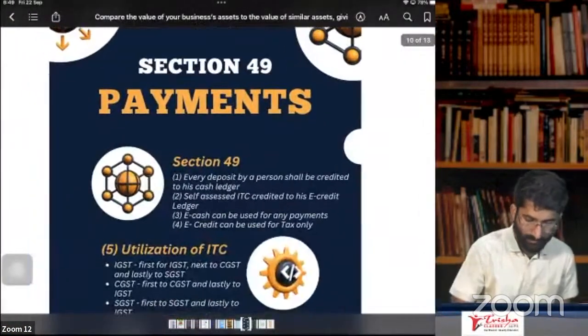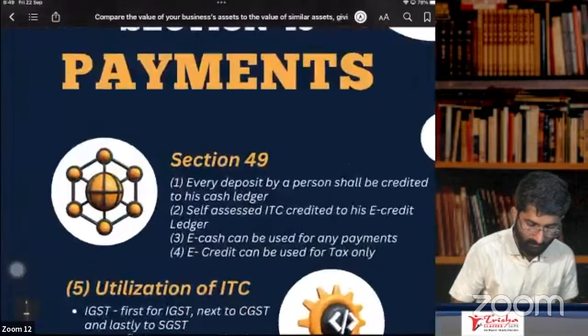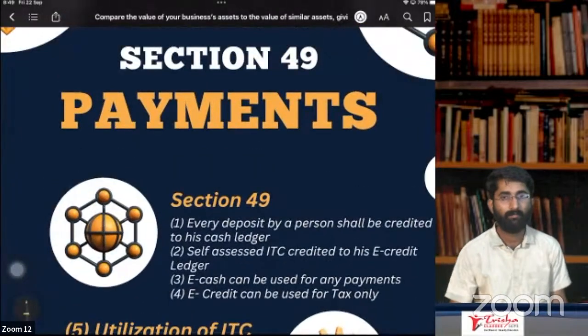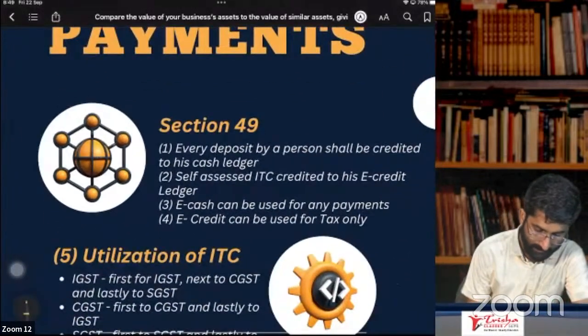Okay, payments. Section number 49. It starts from section number 49, payments here. Section number 49 says that every deposit by a person shall be credited to his cash ledger.